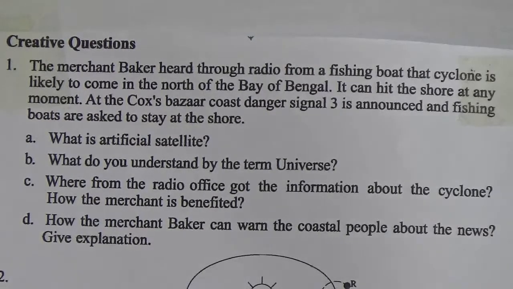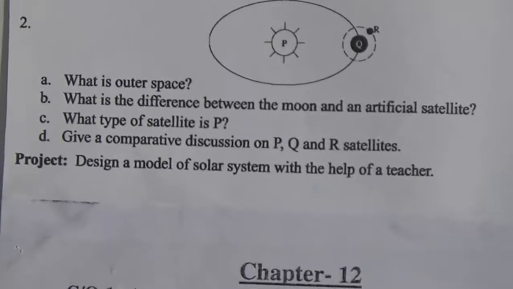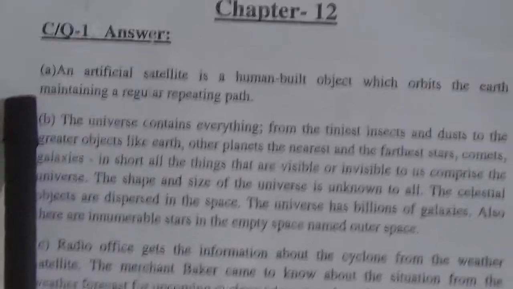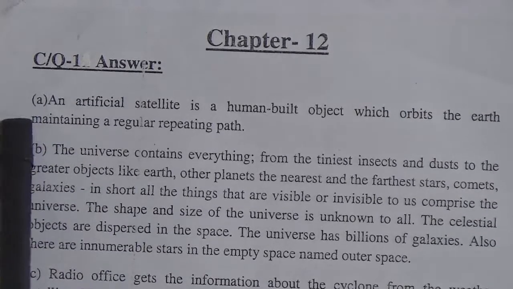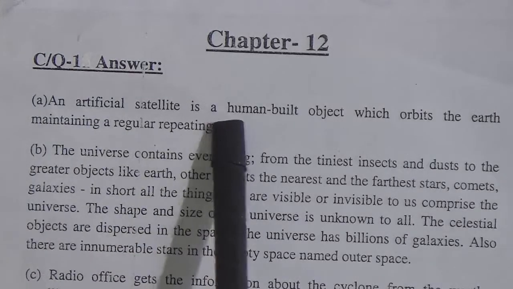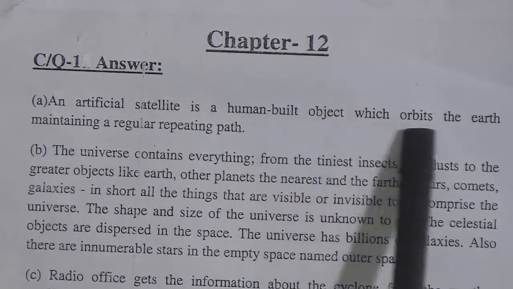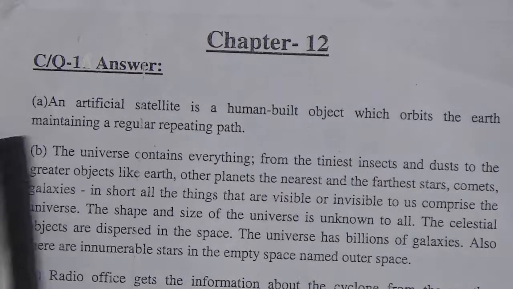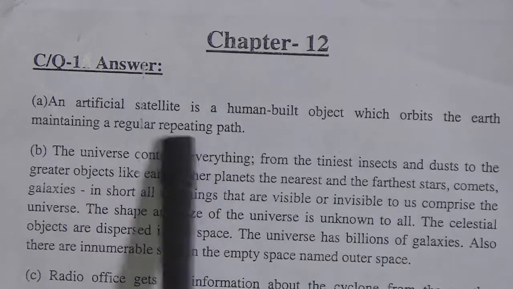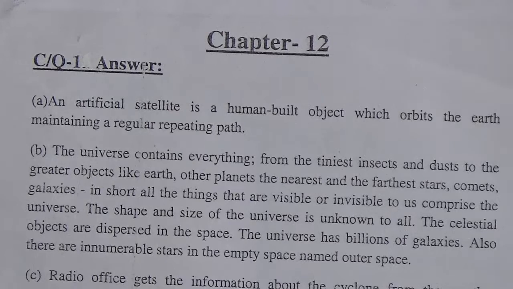Now students, come to here. This is A number answer. A number question was, what is artificial satellite? Answer is, an artificial satellite is a human built object which orbits the earth maintaining a regular repeating path.